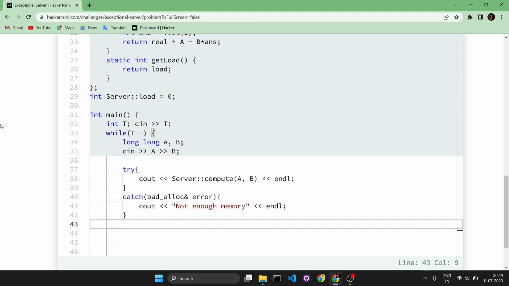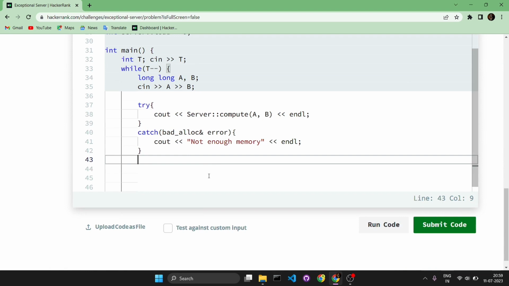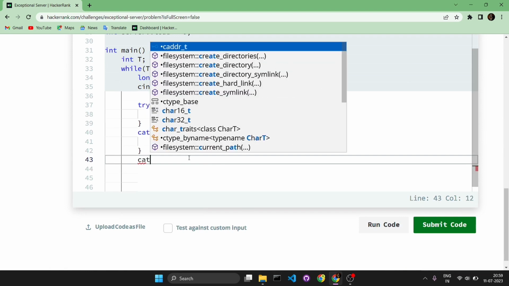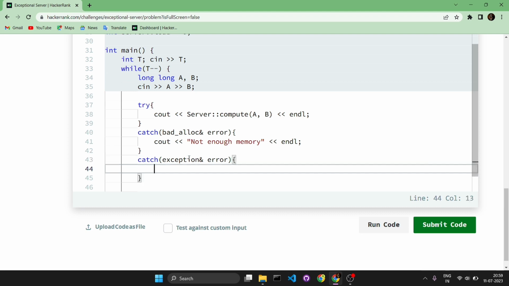The next exception was any other standard C++ exception other than this bad_alloc. Any other standard C++ error we will catch using the exception class. The exception class is the parent class for all the standard C++ exception classes.